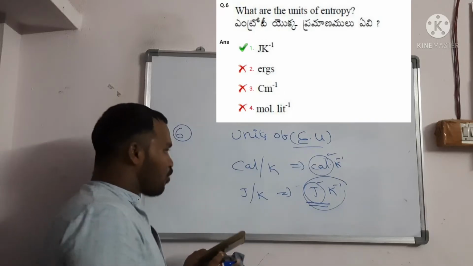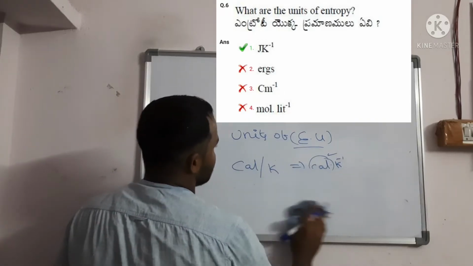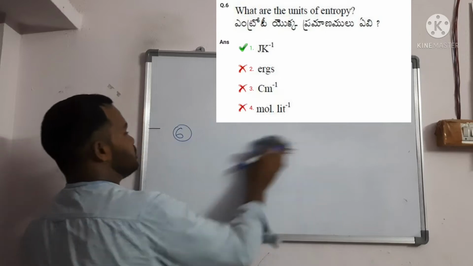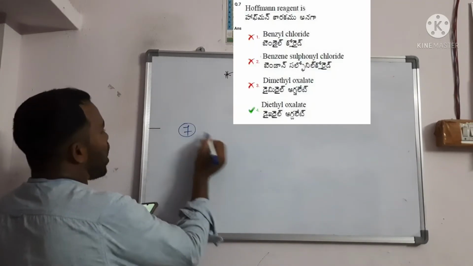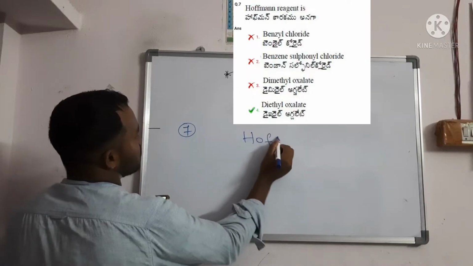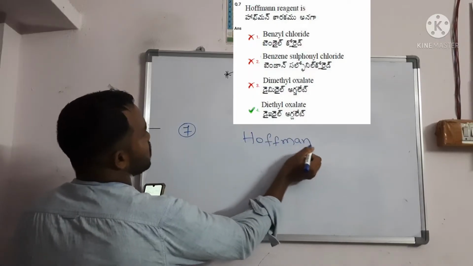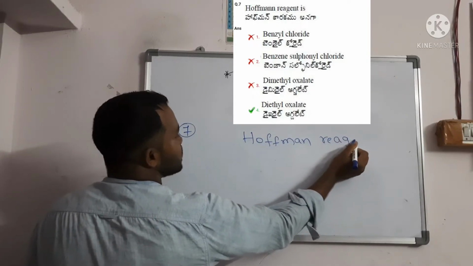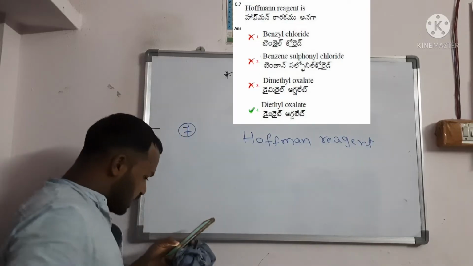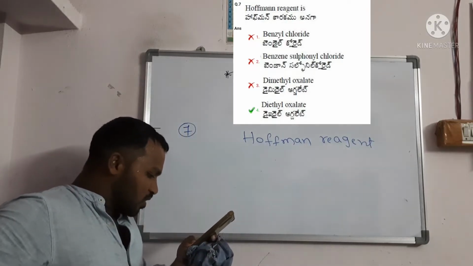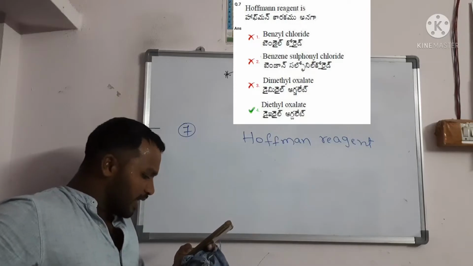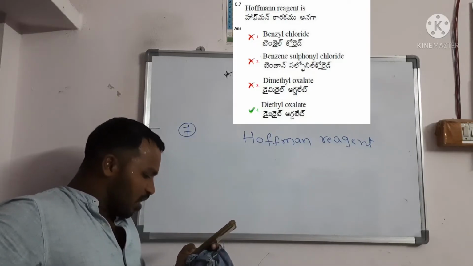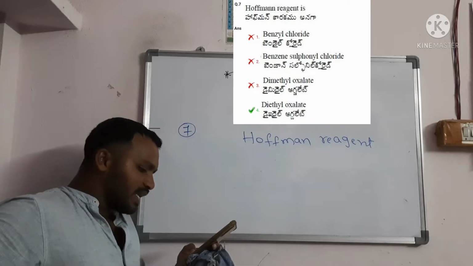Next, Hoffman reagent. Question number 7. What is the Hoffman reagent? The options given are: option A benzyl chloride, option B benzene sulfonyl chloride, option C dimethyl oxalate, option 4 diethyl oxalate.